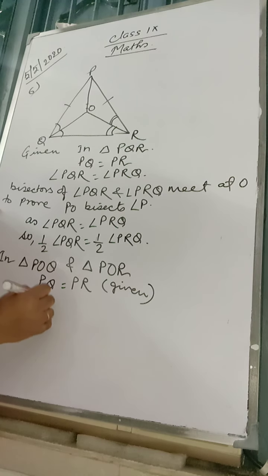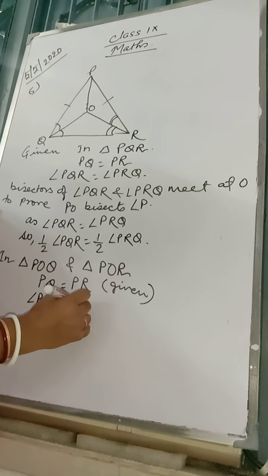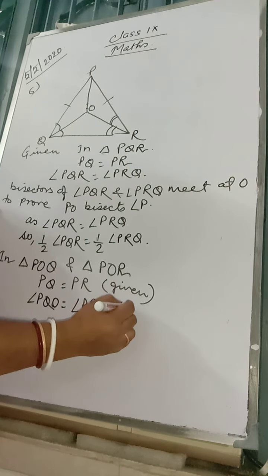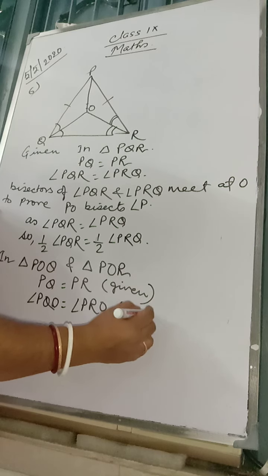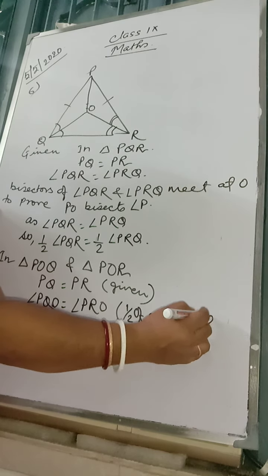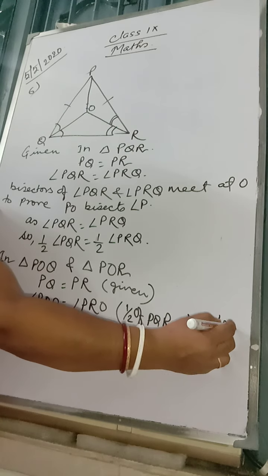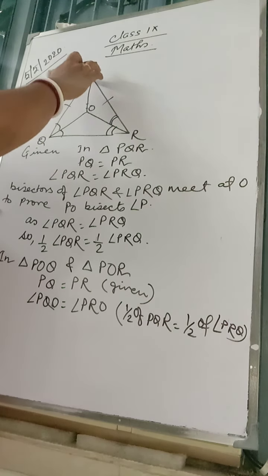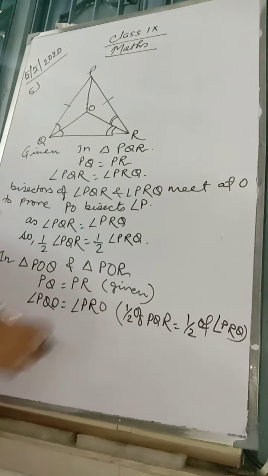Angle PQO is equal to angle PRO, as half of PQR is equal to half of PRQ. So this half is PQO and this half is PRO. That's what I have written.